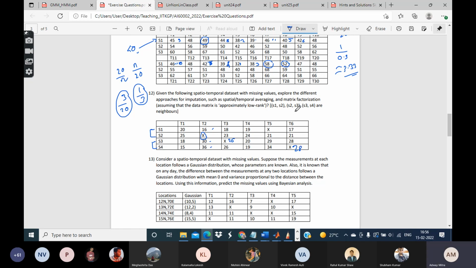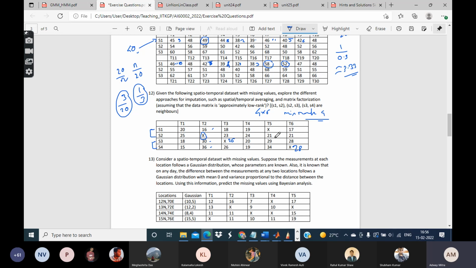The other thing which you can do is, of course, the matrix factorization kind of technique, assuming that the data matrix is approximately low rank. What is the size of this matrix? It is 4 cross 6, right? A 4 cross 6 matrix, so its maximum rank is 4. So the question is, can we approximate it with a matrix which has a lower rank, let us say 3, 2, or 1, and so on?